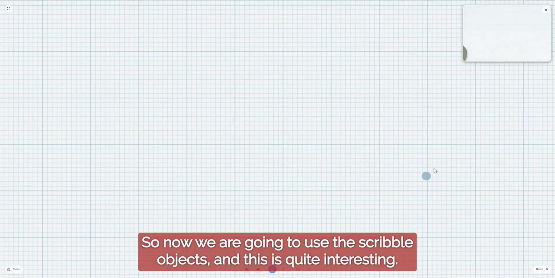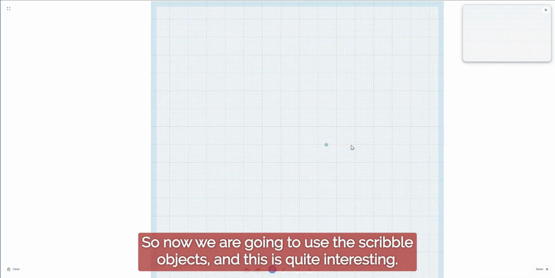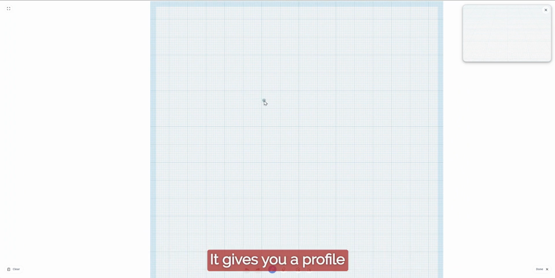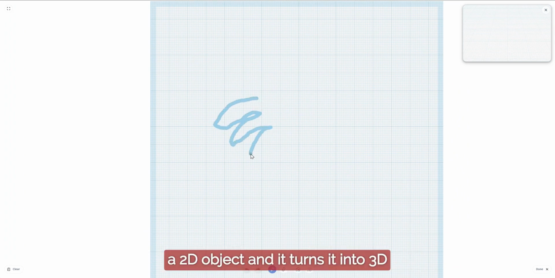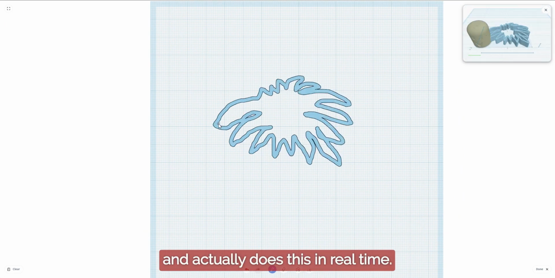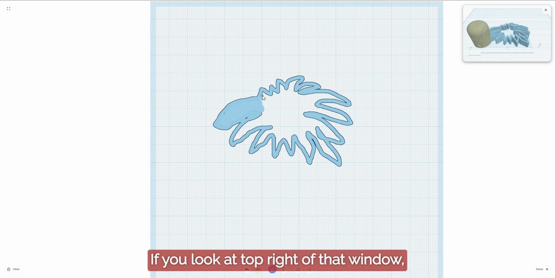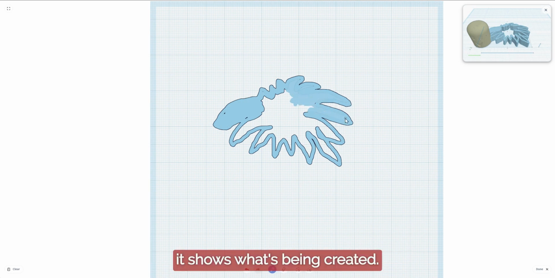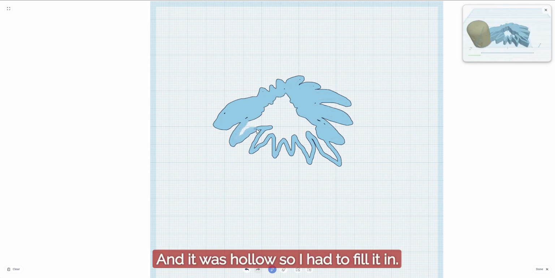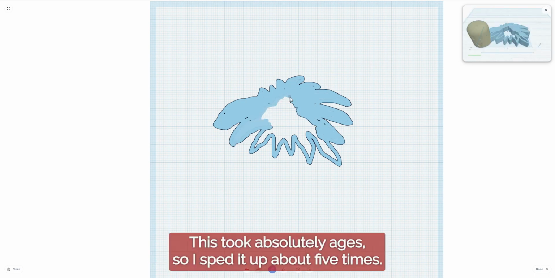So now we are going to use the Scribble object, and this is quite interesting. It gives you a profile to create a 2D object and it turns it into a 3D, and it actually does this in real time. It shows you what it's going to create. If you look at the top right of that little window, it shows what's being created, and it was hollow, so I had to fill it in. This took absolutely ages, so I sped it up about 5 times.